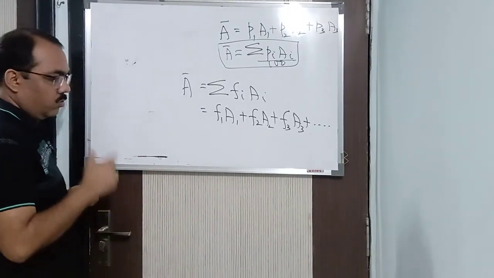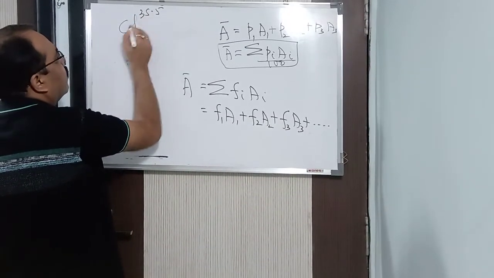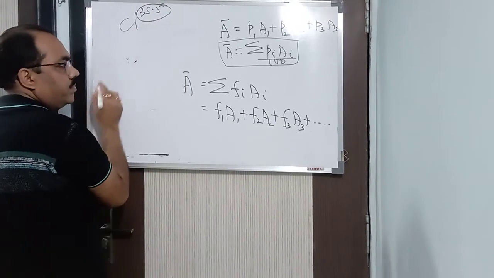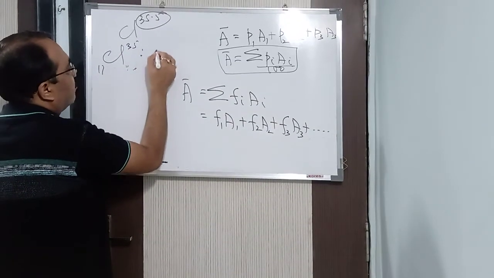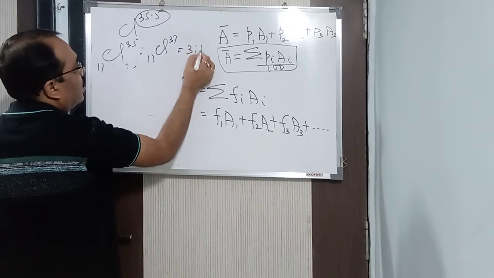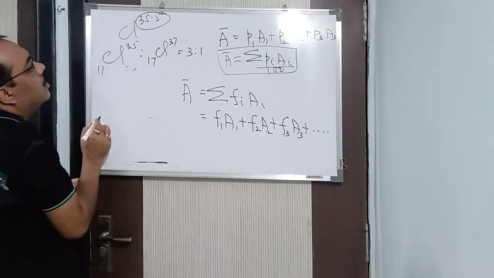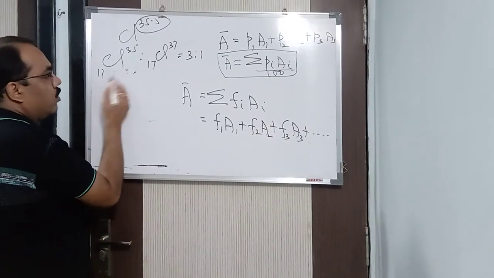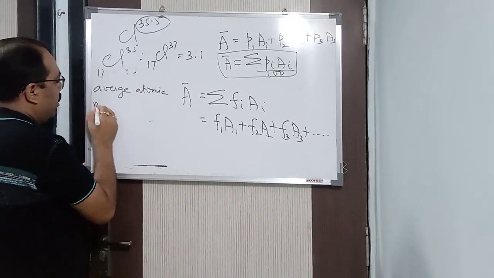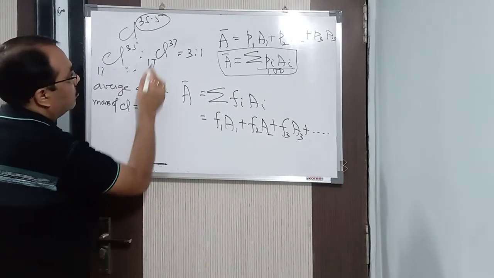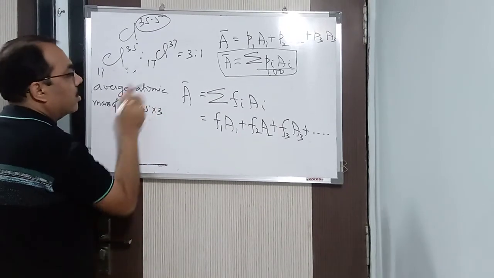Let me give an example now. You know the average atomic mass of chlorine is 35.5. Now where did we get this value from? Chlorine has two isotopes, 17Cl35 and 17Cl37, in the ratio of 3:1. So what will I do to calculate the average atomic mass of chlorine? Very simple, 35 into 3. 3 parts.